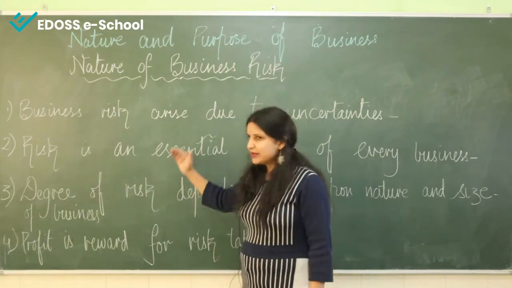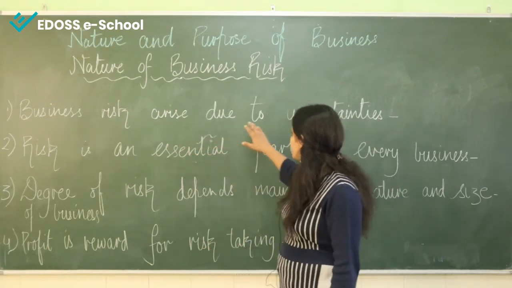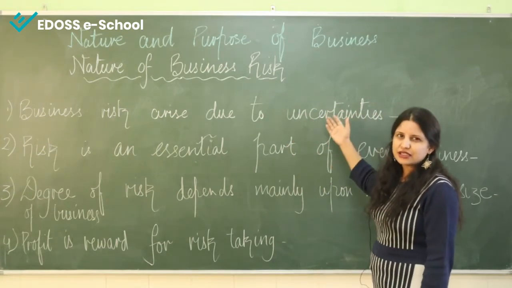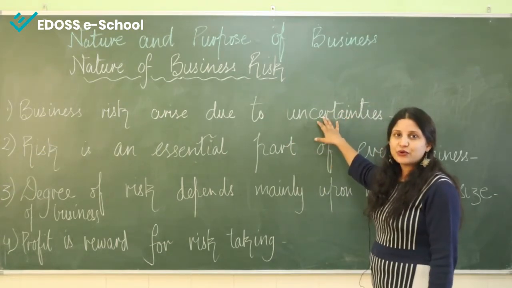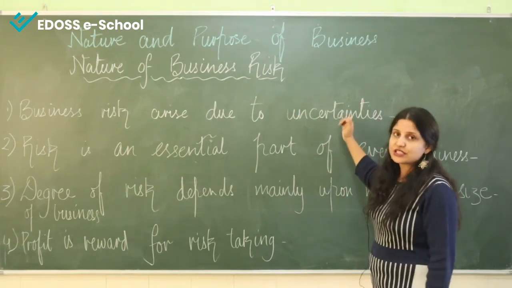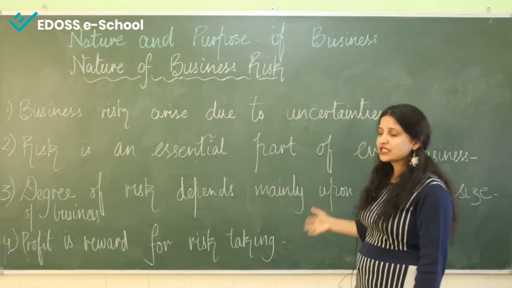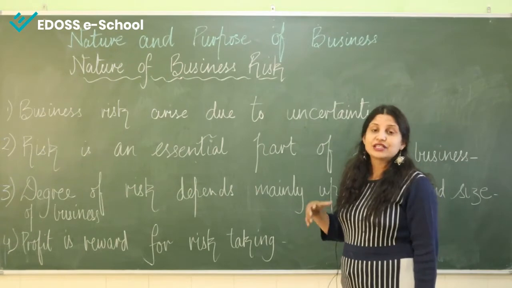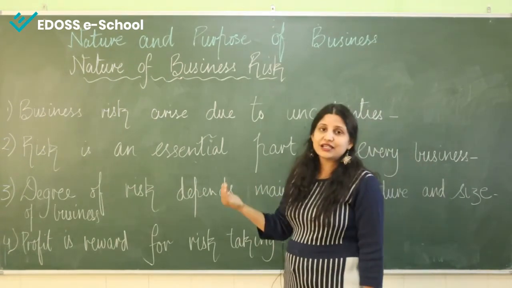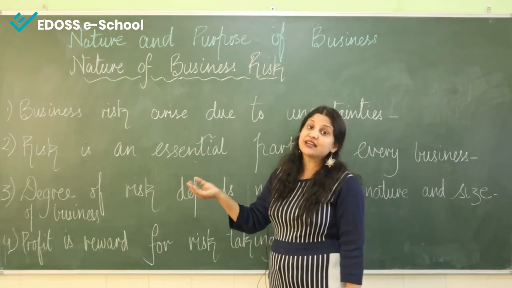Understood? So let me just do a briefing of what we have done right now. Business risk arises due to uncertainties. We have already learned what uncertainties are. You do not know about them, you can't predict whether this will happen or not. So due to all those reasons, business risk arises. Next, risk is a very important part of a business. No businessman can think of starting a business or running a business without business risk, because he doesn't know what will happen. So for each little thing he is taking risk.